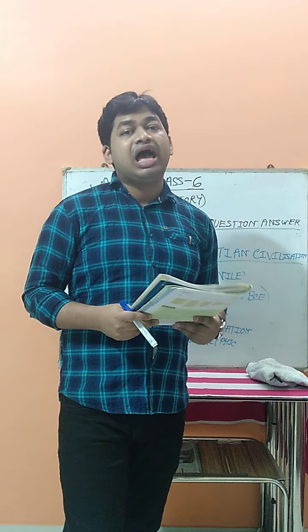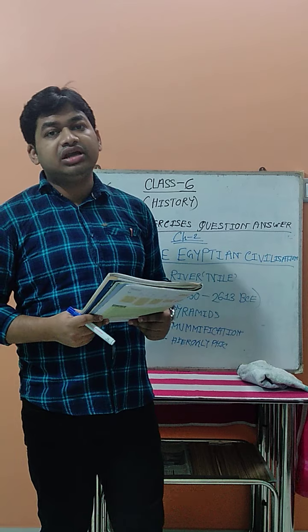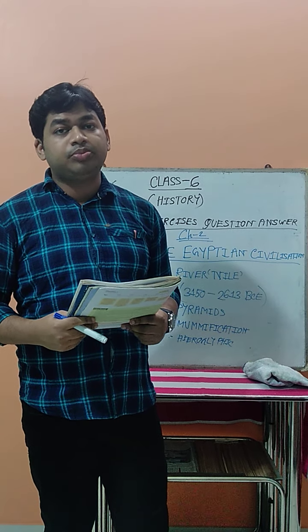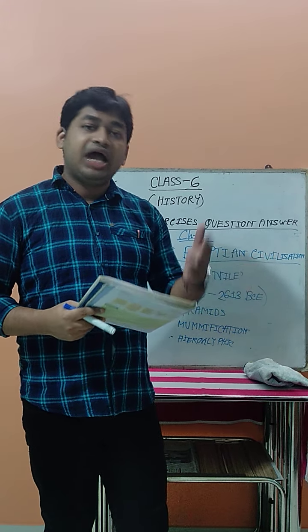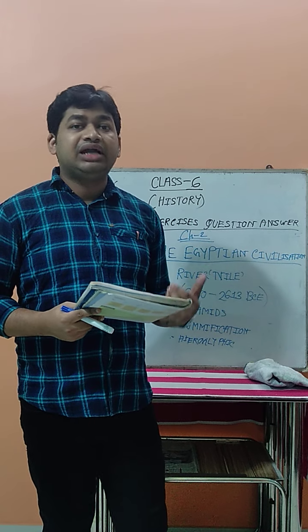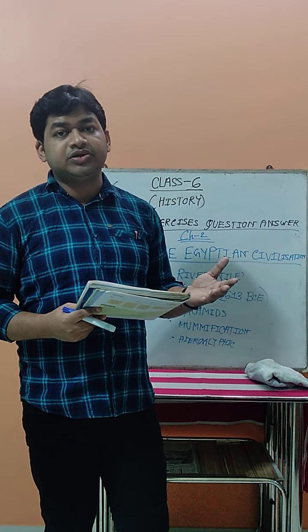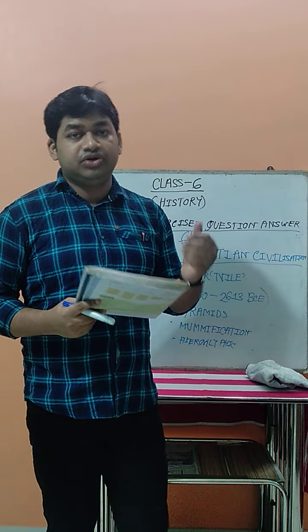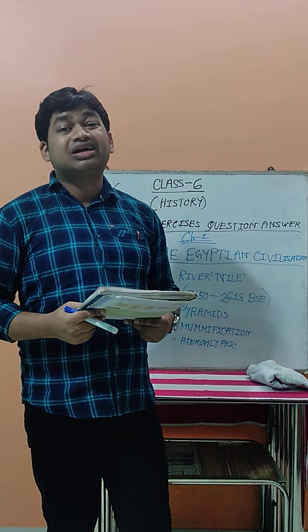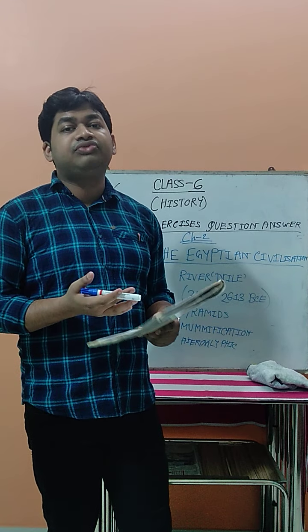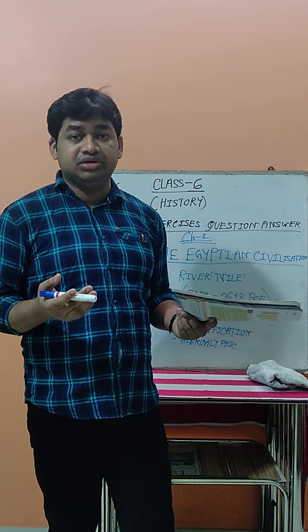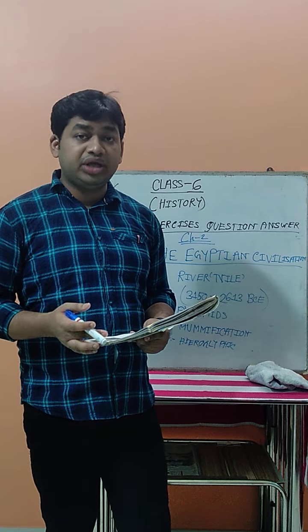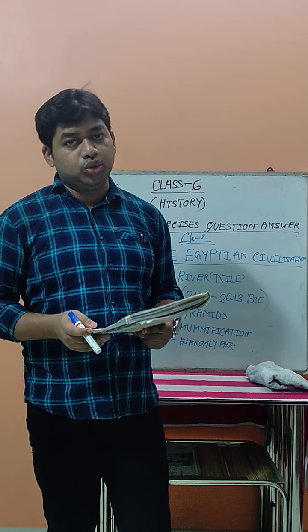And the second is the available amount of water. From the river, they can get a sufficient amount of water for agriculture, and not only for agriculture but also for daily uses and drinking purposes. And the third is the climatic condition. Beside the river, the climatic condition is also very suitable, very helpful for growing crops and also for human beings to live.